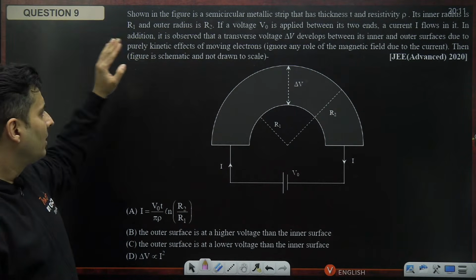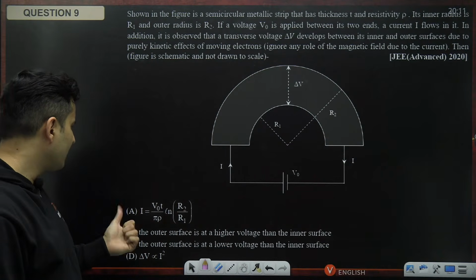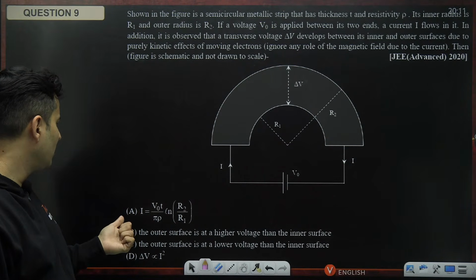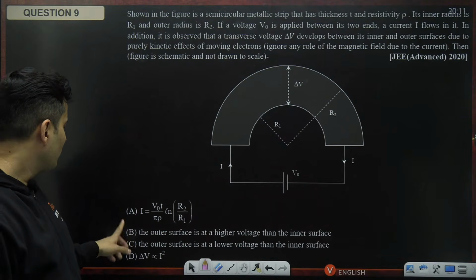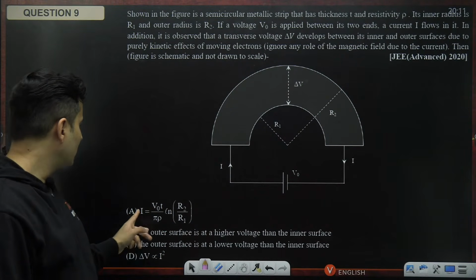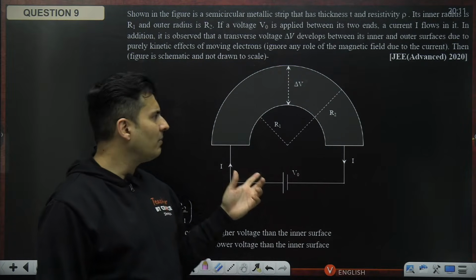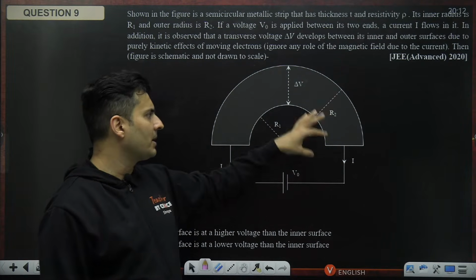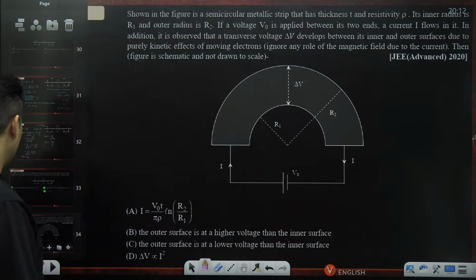Then which of the following is true? What about the current? Outer surface has higher voltage, inner surface has higher voltage, or the voltage difference is proportional to I square. So B, C, D, I think they are related to each other. This first part, how much current is flowing in the circuit, might be related to the resistance of this strip, because I know the voltage, I know the current, what is the resistance? If I get that, my job is done.